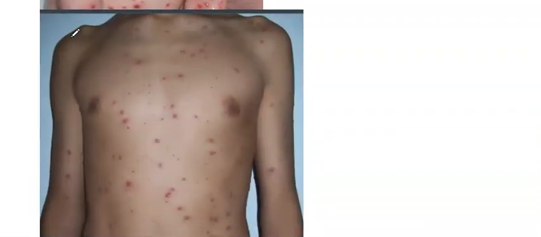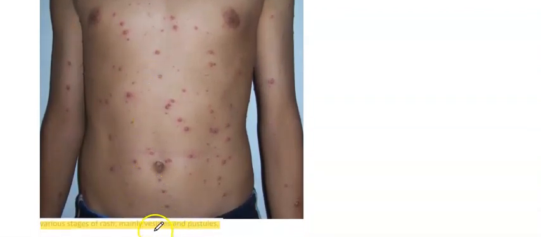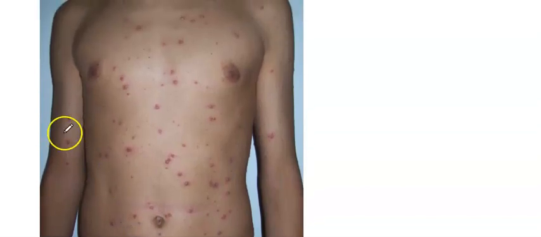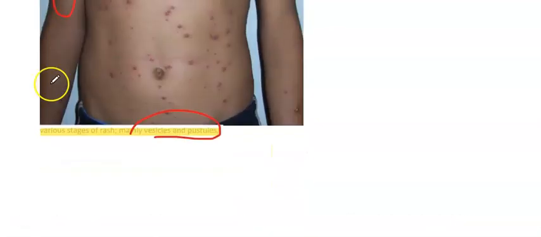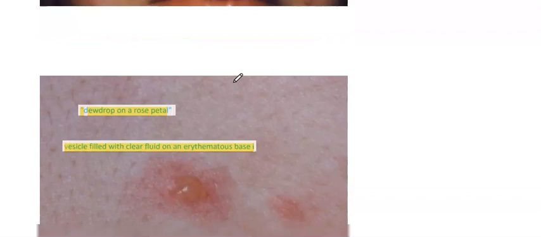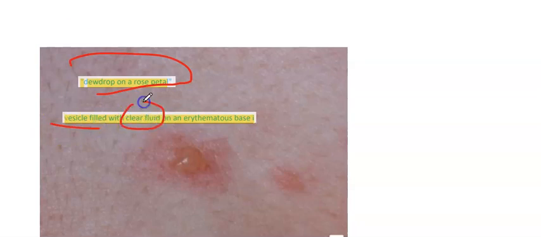This image also shows various stages of rash, mainly vesicles and pustules, present on the trunk and also on the extremities. This image also shows macules, vesicles, and papules on an erythematous base. And this is the image which shows a dewdrop on a rose petal appearance. These are the vesicles filled with clear fluid on an erythematous base.